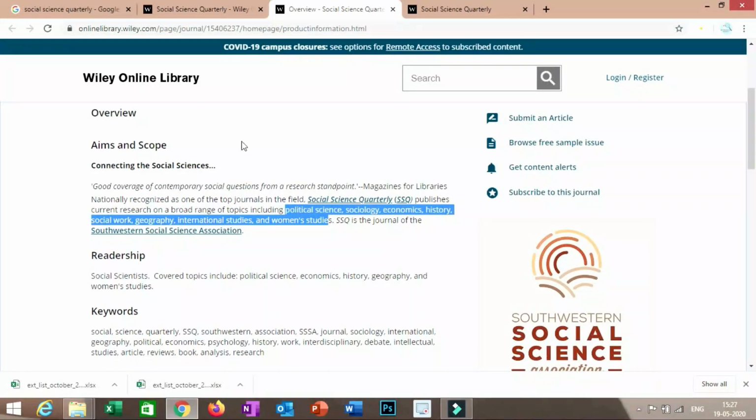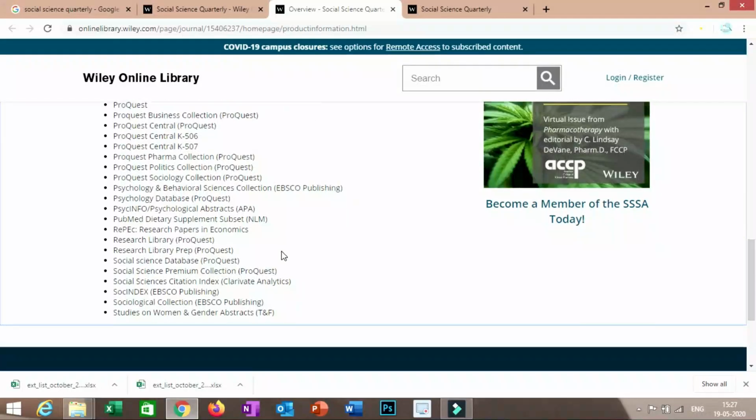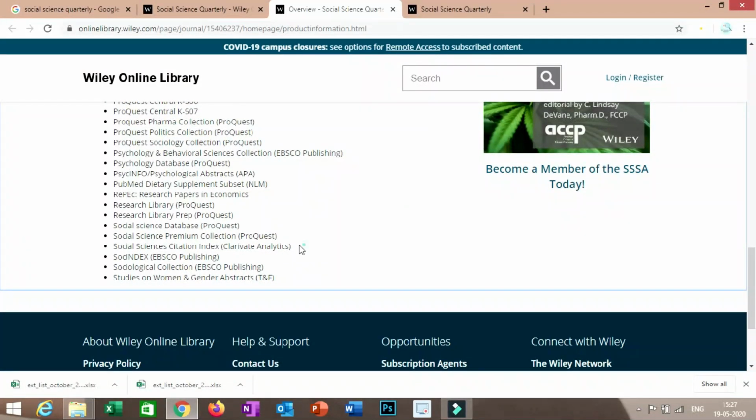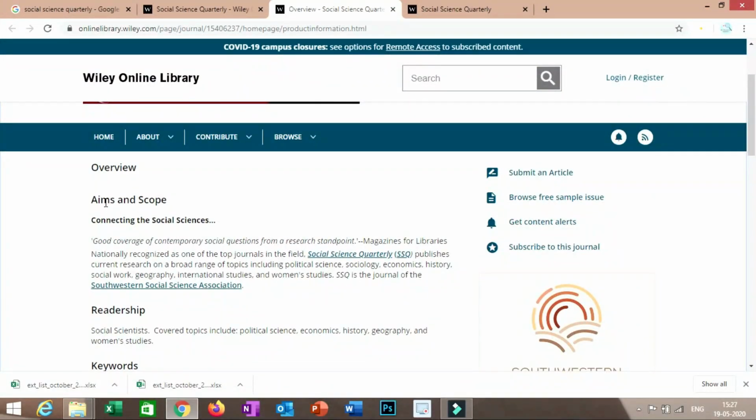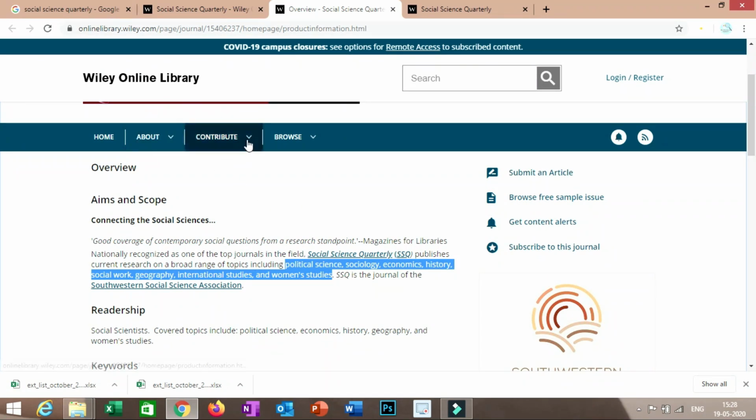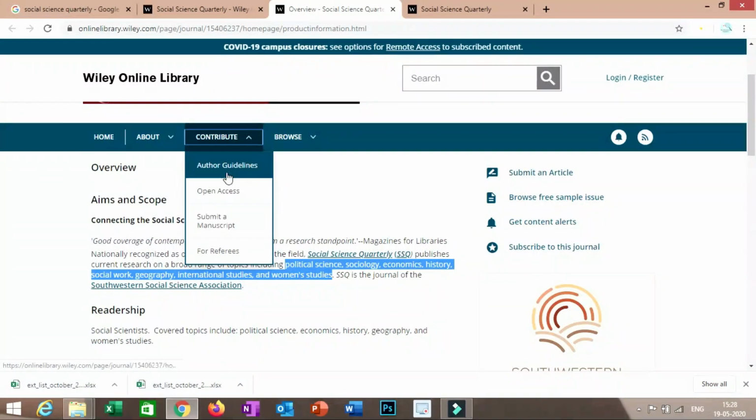So this is a Scopus Index journal as well as it is involved in Clarivate Analytics. This is a Social Science Citation Index journal, and here you will get an idea about aims and scope. So if your area lies under any one of these streams or allied streams, then definitely you can go for publishing in this type of journal. But the most important thing that you have to keep in mind, you have to just go to Contribute and author guidelines.